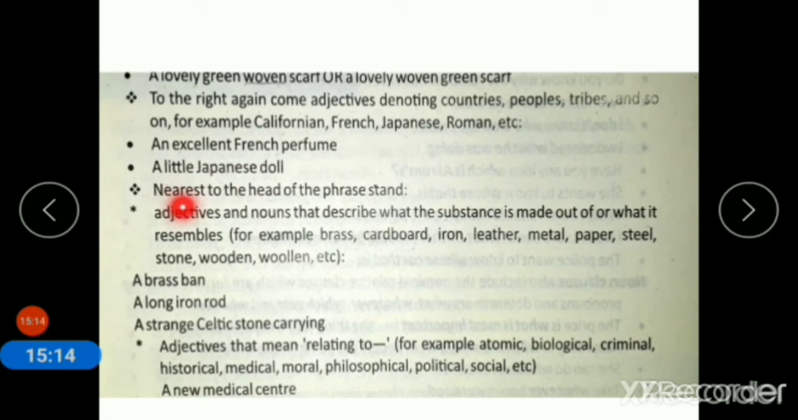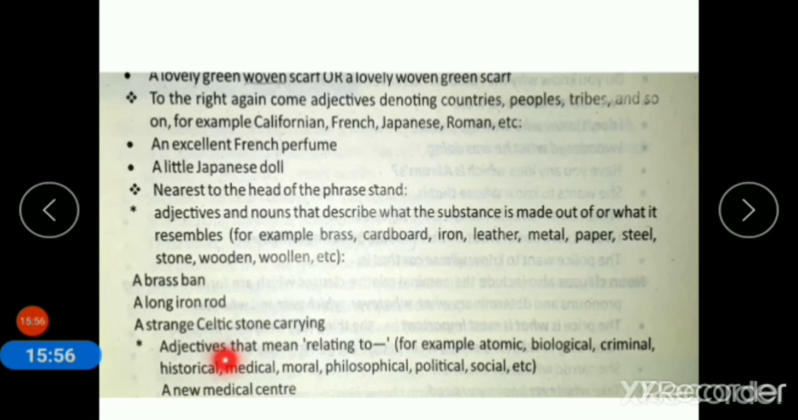Next rule is, nearest to the head of the phrase stand adjectives and nouns that describe what the substance is made out of or what it resembles. For example, brass, cardboard, iron, leather, metal, paper, steel, stone, wooden, woolen. A brass band, a long iron rod. So in these phrases, you have to find the adjectives and nouns describing what the substance is made out of.